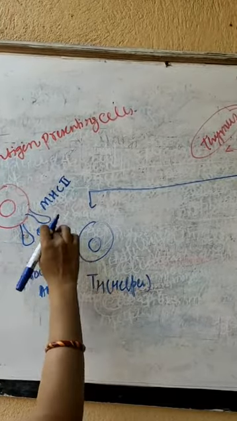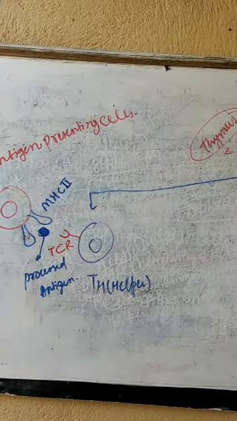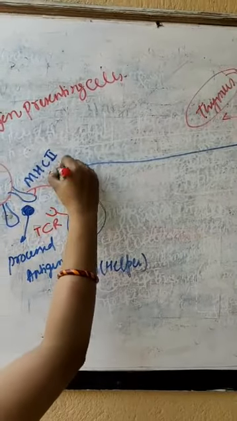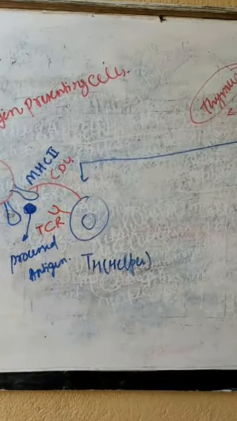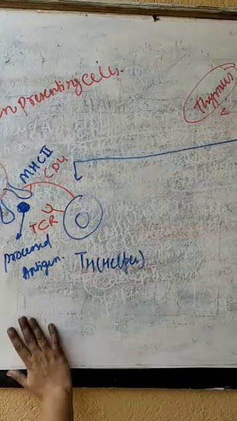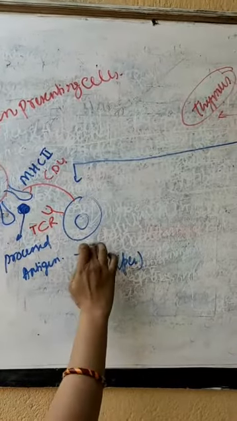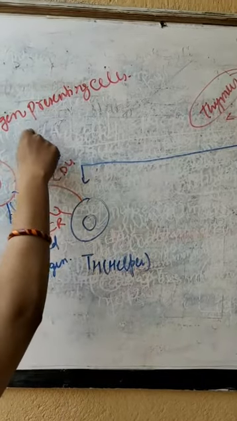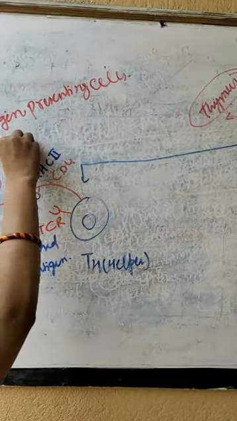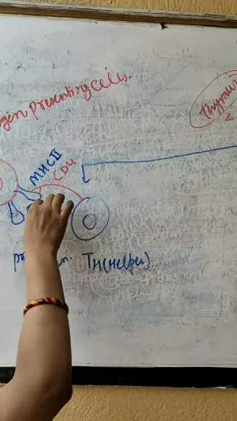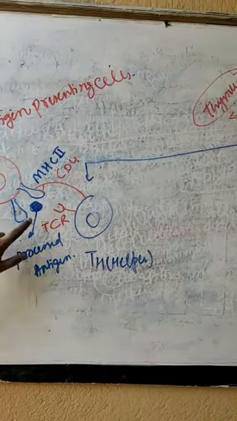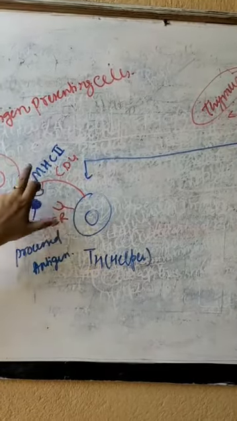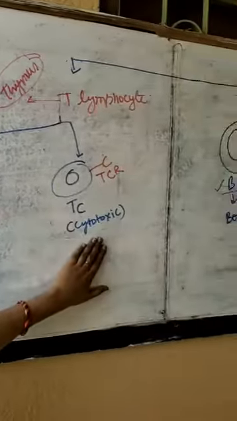So processed antigen will be recognized by T cell receptor, and another binding will be between CD4 and MHC class 2. One thing you should remember, that processing of extracellular antigen for T helper cell will be done by antigen presenting cell, and after processing they will be presented in the cleft of MHC class 2. First binding will be between the processed antigen and T cell receptor, and second binding will be CD4 and MHC class 2.